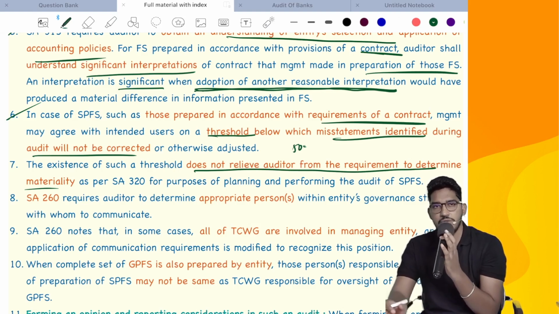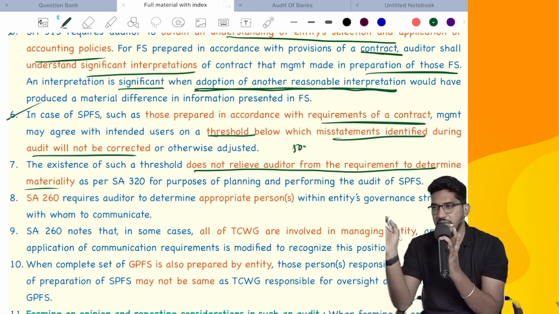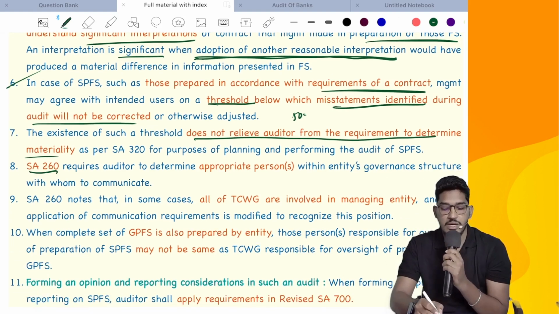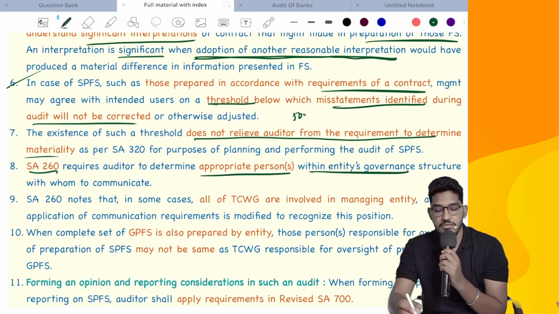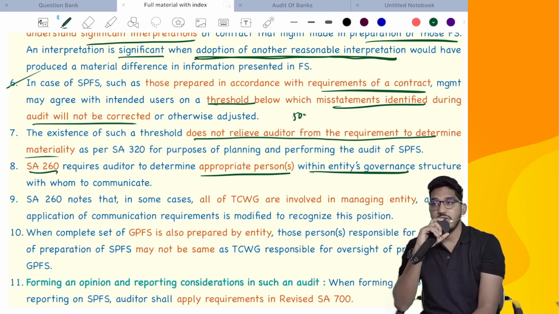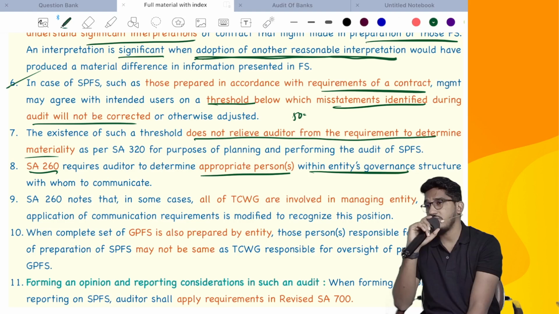In addition to that, you should also fix your responsibilities regarding materiality as per SA 320. Fulfill the requirements of SA 320 also. Then SA 260 requires the auditor to determine the appropriate person within the entity's governance structure with whom to communicate. As per SA 260, you have to communicate with those charged with governance. So you have to identify who are the people in the organization who fall under the definition of those charged with governance. And in some cases, management and those charged with governance, both roles will be played by the same people. Then our reporting requirements will change or not?